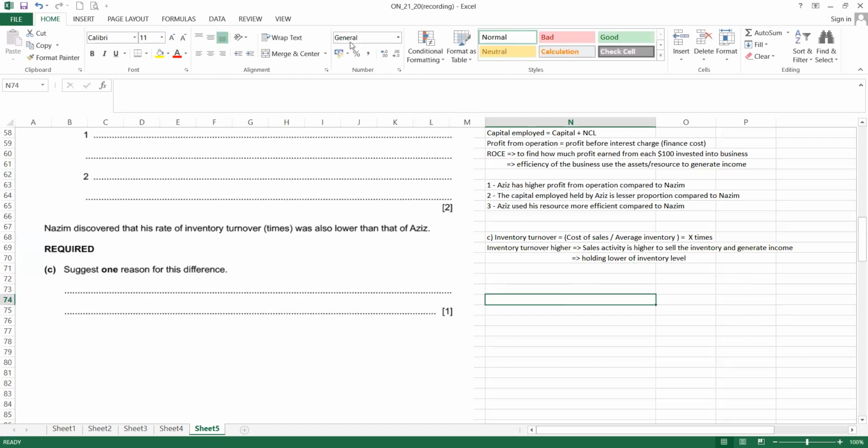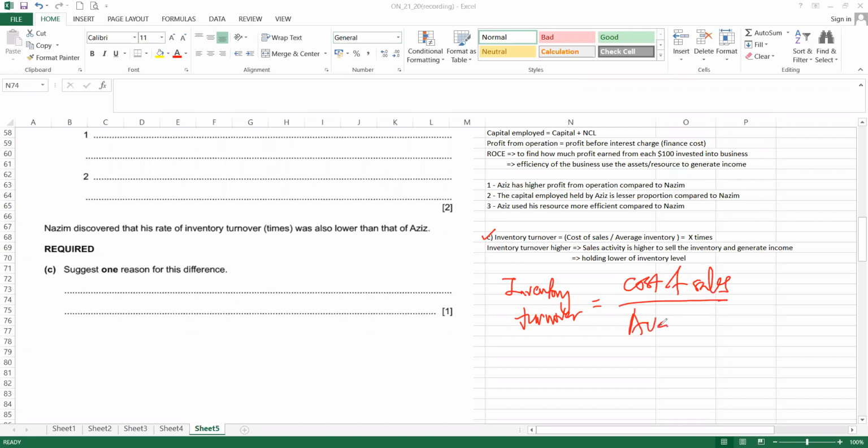Because basically for this question, you need to take note of one thing: using the formula base. The formula is here. Inventory turnover is cost of sales divided by the average inventory. So in order to get this one higher, because they say that Aziz is higher and Nazim is lower, if you want to get it higher, this one must be higher. But this higher is related to the sales activity.